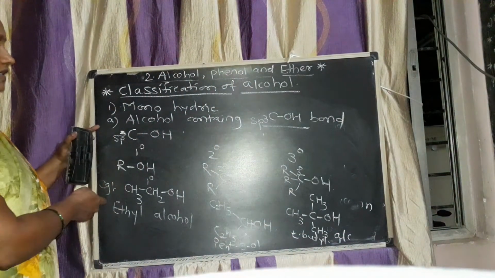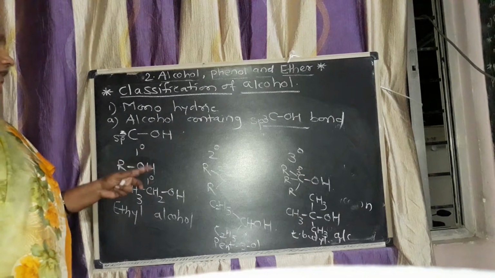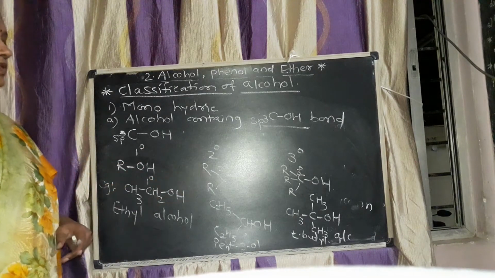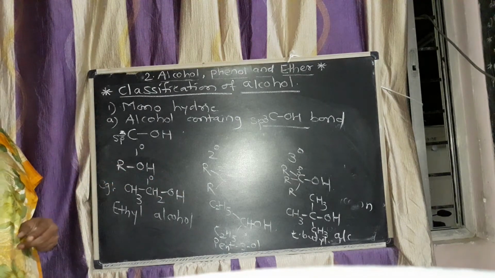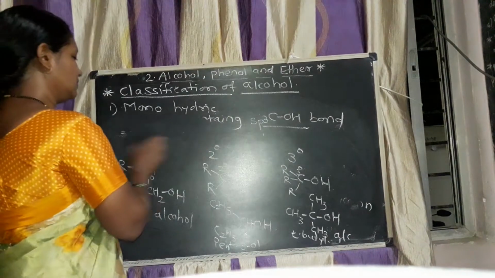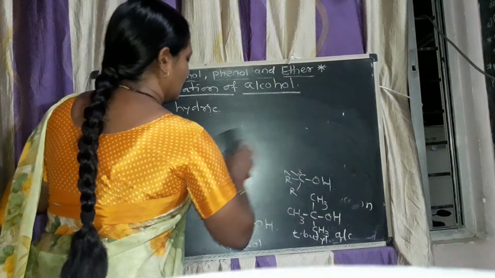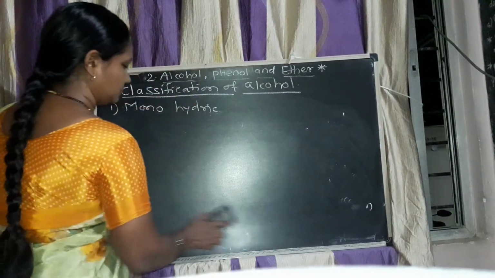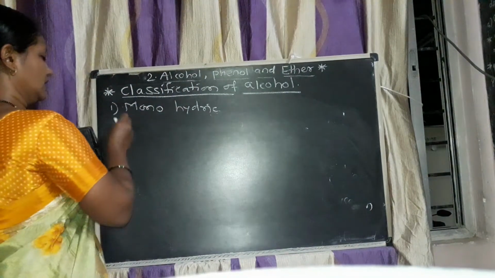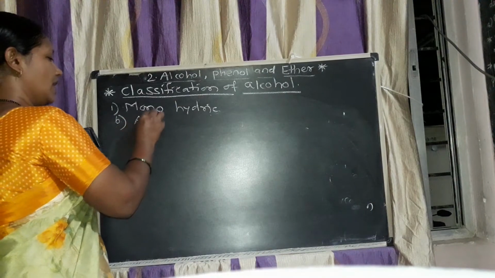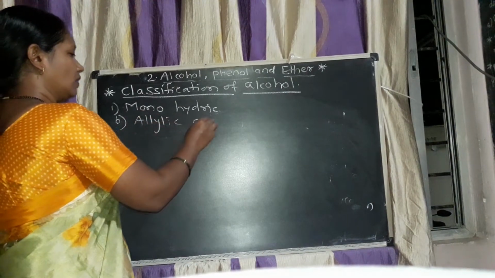Now like this in monohydric alcohol, there are the 3 subtypes of sp3 C-OH bond. Next one is the allylic alcohol.